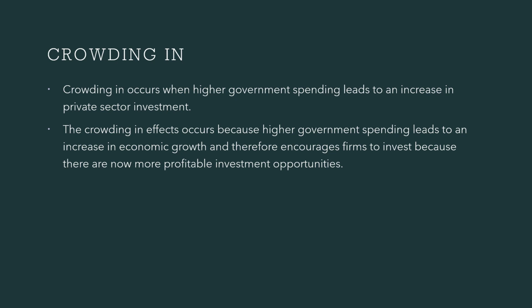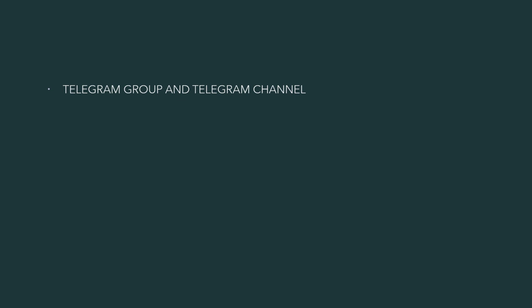The crowding in effect occurs because higher government spending leads to an increase in economic growth, and therefore encourages firms to invest because there are now more profitable investment opportunities. This is what the investors would think. So that's all about crowding out and crowding in.